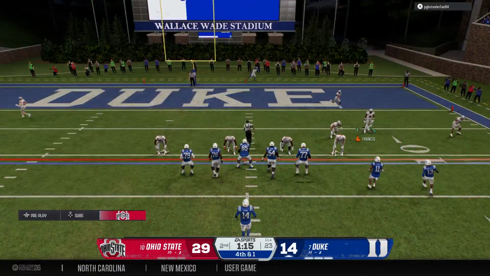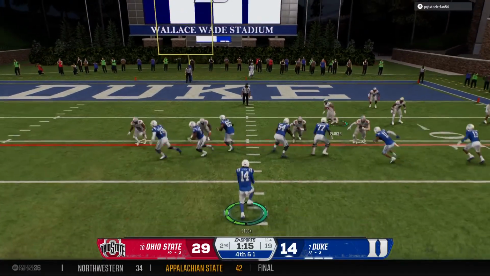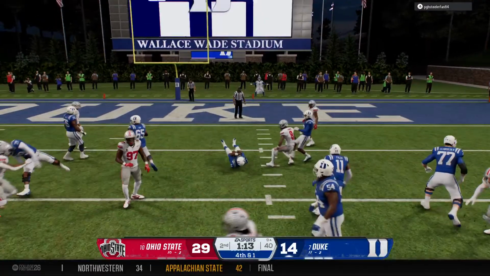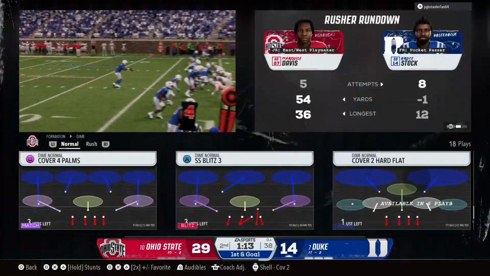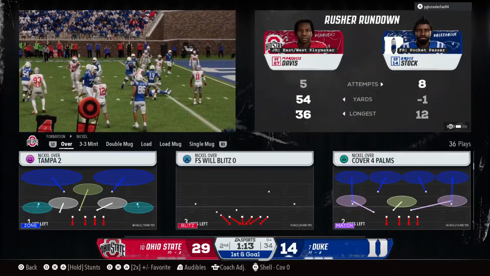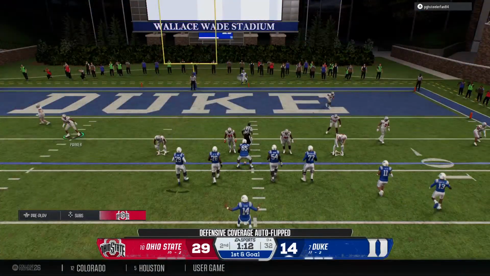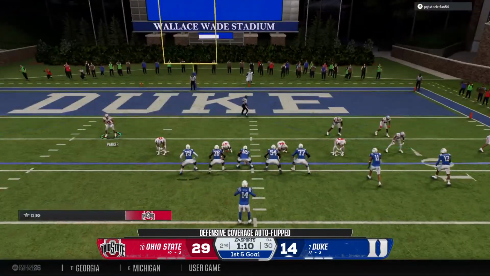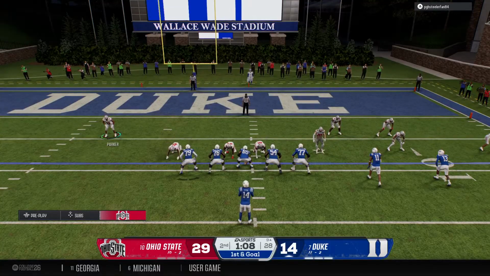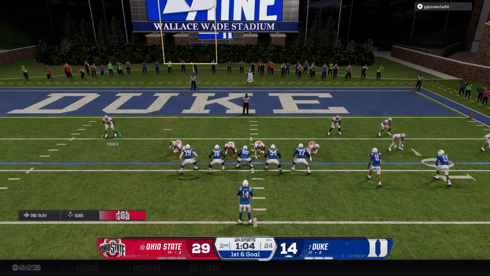And the Blue Devils will look to convert here on 4th down. A designed quarterback keeper. Slides down to avoid the tackle. Well, these are the kind of situations you practice every week. You've got to be able to get a yard, and the offensive line was able to give them just enough push to convert here on the ground. Clearly, they've done this drill before countless times, and it shows.